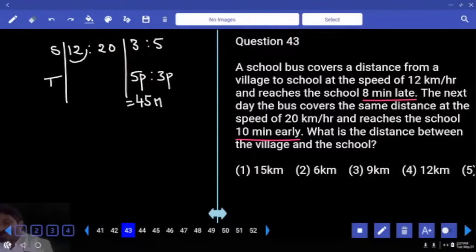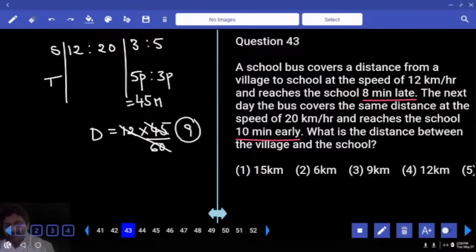What was the speed in first case? Then distance is equal to speed into time. Minutes converts to hours by dividing by 60. 12, 5 times 5, 9 times. Distance 9 kilometers.